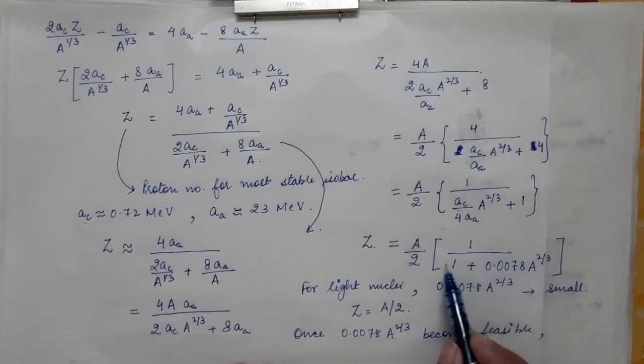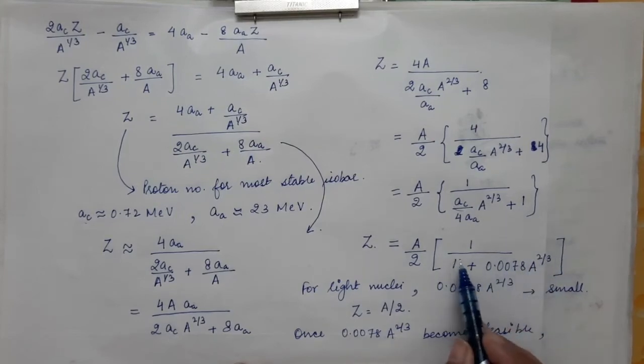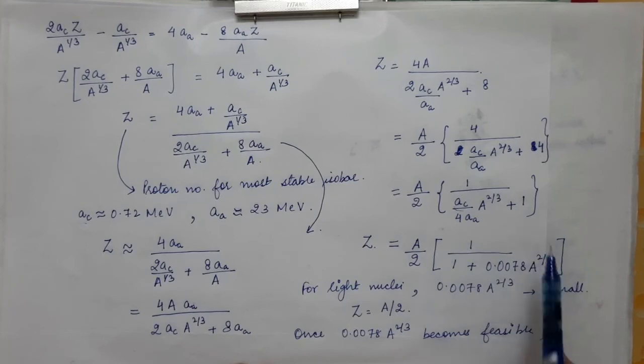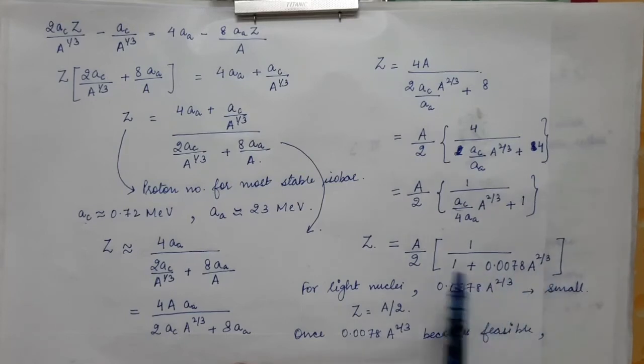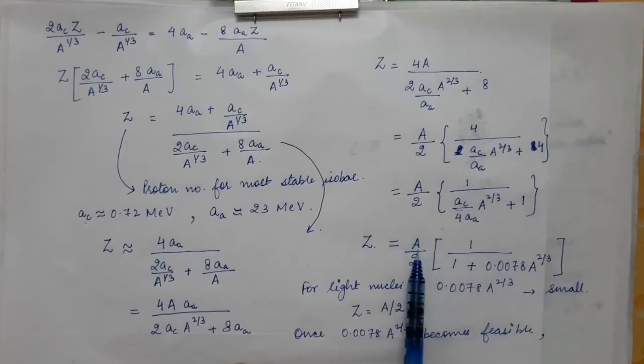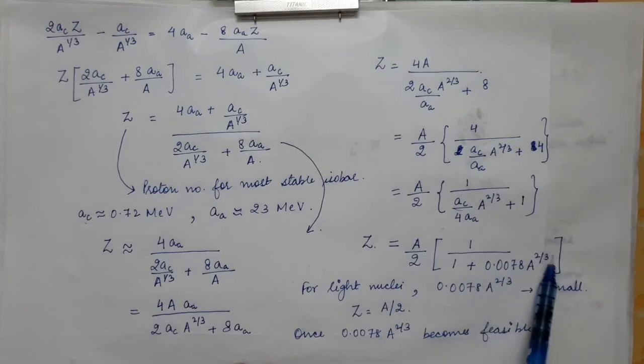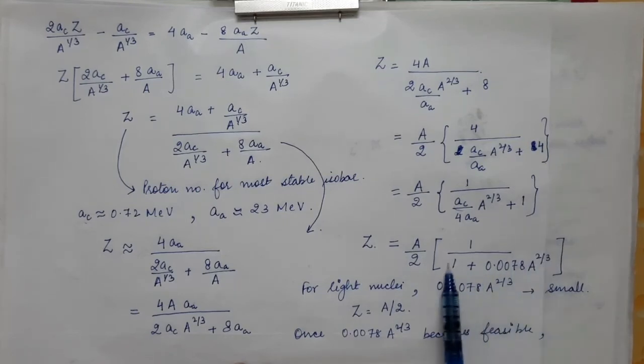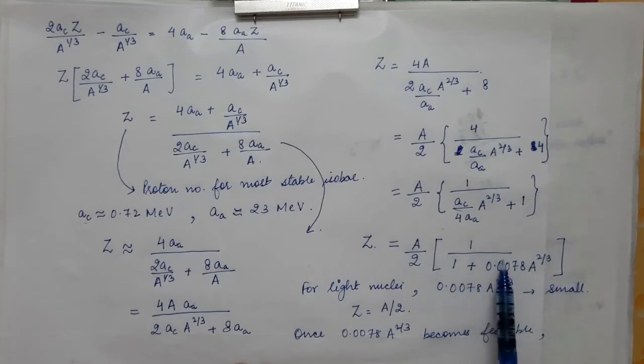So the denominator will be larger than 1 and hence this whole expression will be less than 1. As you increase the value of capital A, this term will start contributing and the denominator will be greater than 1 and hence the whole fraction, this 1 divided by the whole expression, will be less than 1.